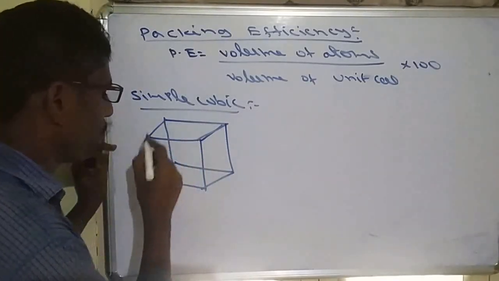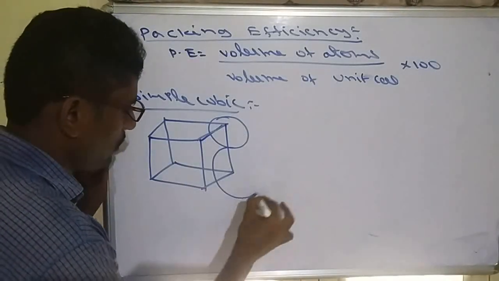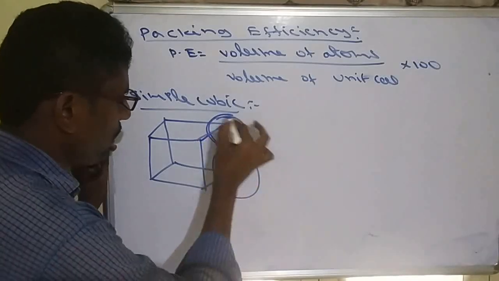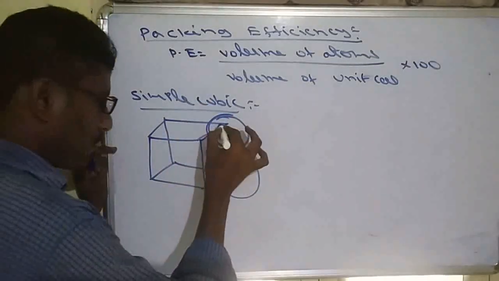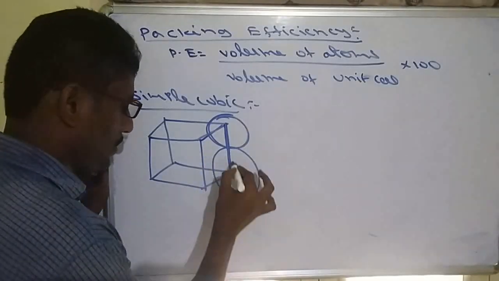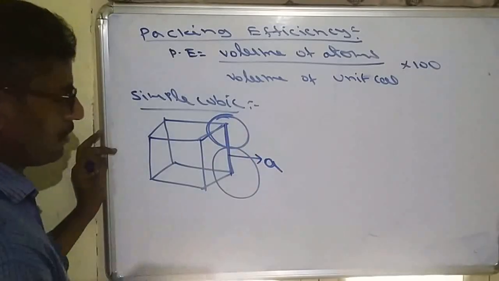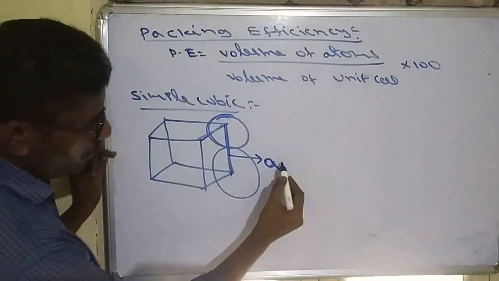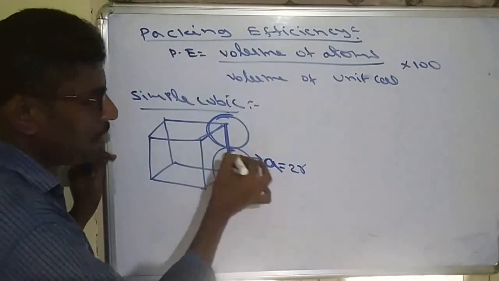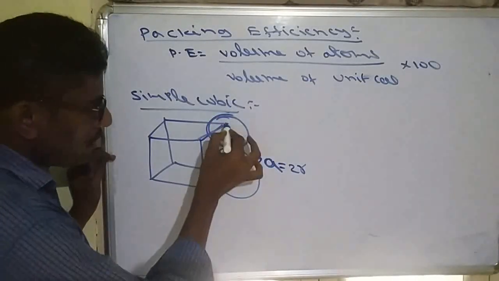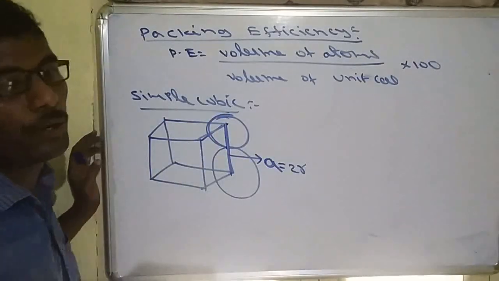Simple cubic or primitive. Suppose this is a corner particle, and this is a corner particle. Two corner particles are directly attached along the edge. Suppose we take this edge as a. According to the diagram, a must be equal to 2 into radius. Why? Because these are spherical particles: from here to here is radius, and from here to here is radius. So edge length is equal to 2r.